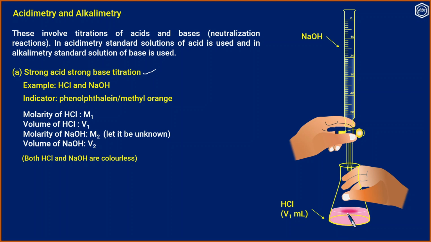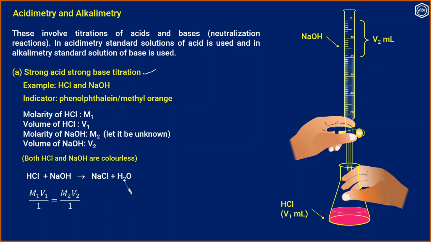Now we add the last drop, and for a single drop the color change is observed. Now the volume of alkali required is V2 ml. So the relation can be M1 V1 by N1 equals M2 V2 by 1. The reaction is HCl plus NaOH giving NaCl plus H2O. So if you want to calculate M2, it is M1 V1 by V2.